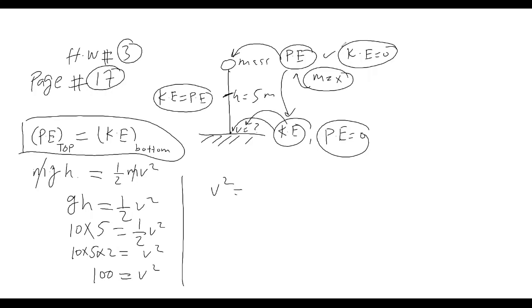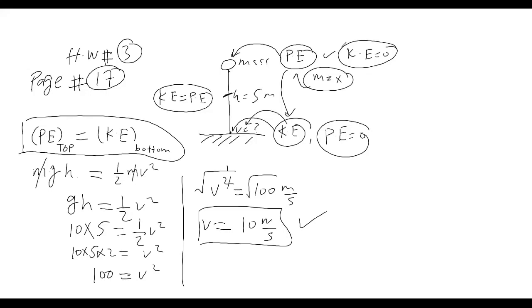So v square is equal to 100 meter per second. Simply you can take the square root, and the 2 with the square root will cancel. So v is equal to 10 meter per second. You see, again we find the value by using this formula.